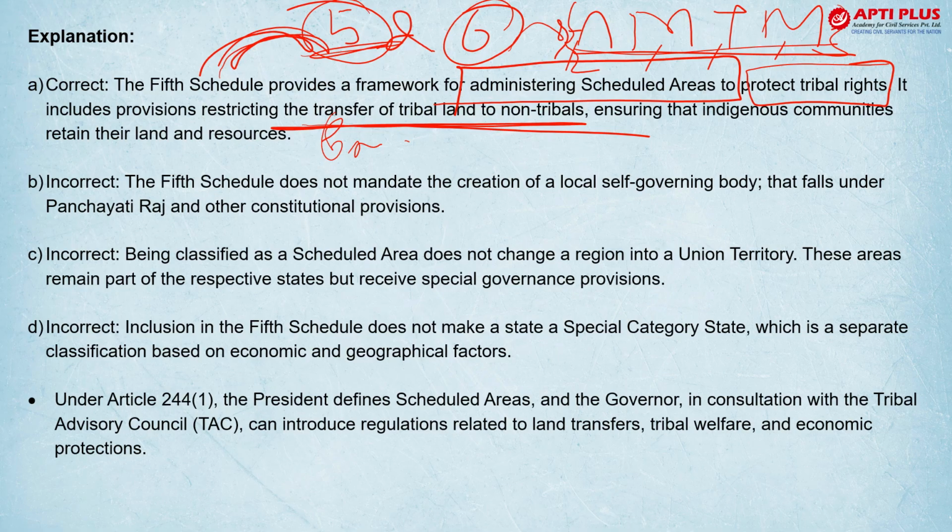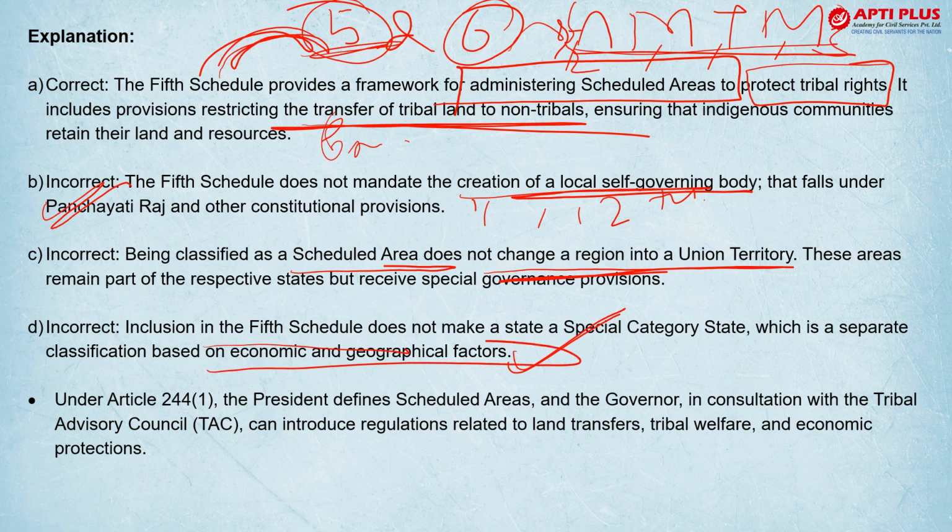5th schedule does not call for a local self-governing body, that is part of Panchayati Raj, another constitutional provision that was added by the 11th and 12th schedule. So 5th नहीं है. Being classified as a schedule area does not change a region into a union territory. ऐसा कोई चीज नहीं लिखी है कि वो union territory बन जाएगी, but yes, उसके लिए special governance होता है. And inclusion in the 5th schedule does not make that state a special category state. वो एक अलग क्लासिफिकेशन होती है based on economic and geographical factors.